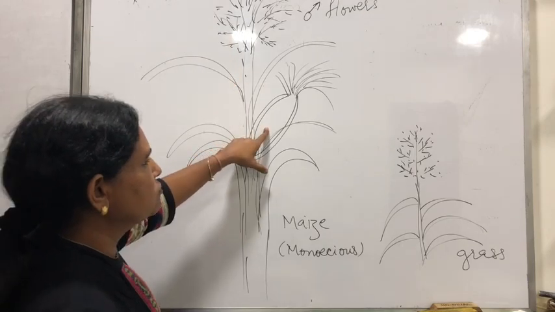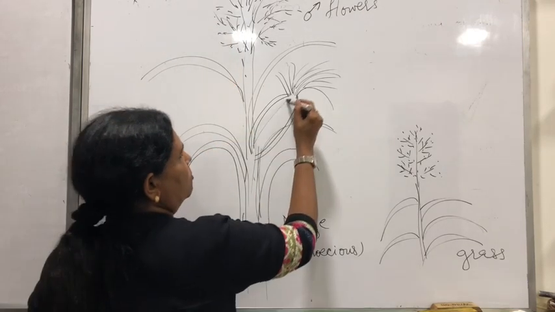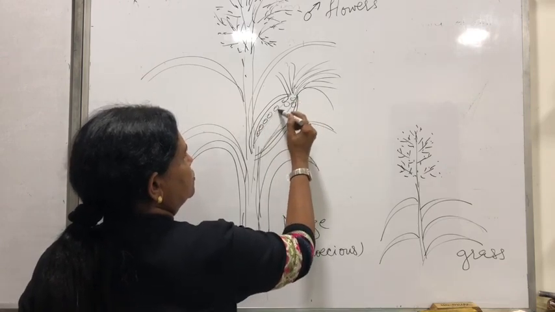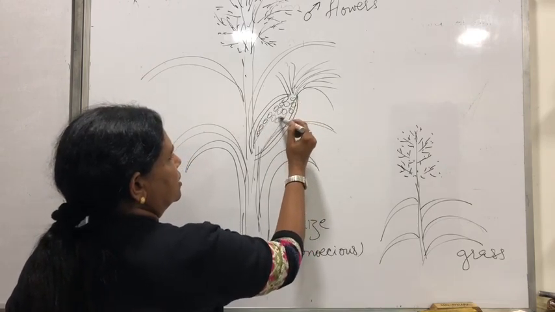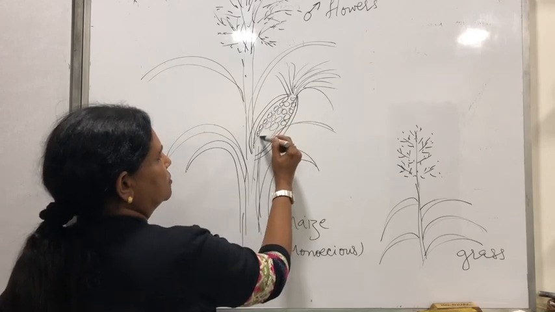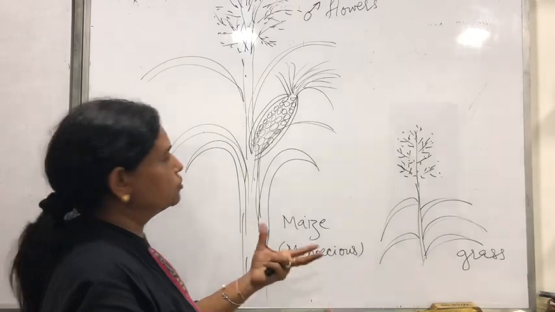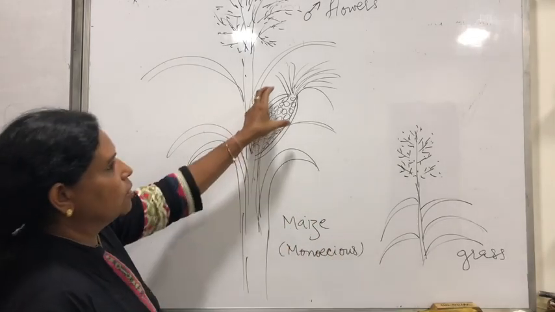And the female flowers will be representing this. ये जो कॉप बनता है यहाँ पे, इसमें बहुत सारे फीमेल फ्लावर्स होते हैं. You see those seeds, मेज की सीड्स जो देखी हैं आपने भुट्टे में, they are all the ovaries. Each ovary is now maturing and forming that fruit. The whole thing is you're eating the whole thing.